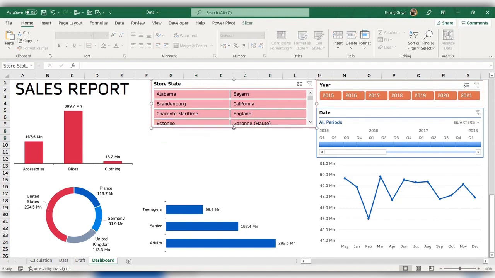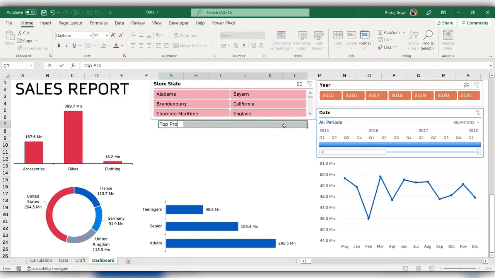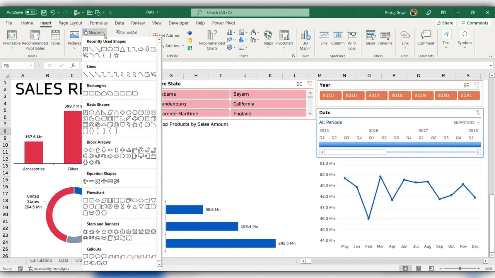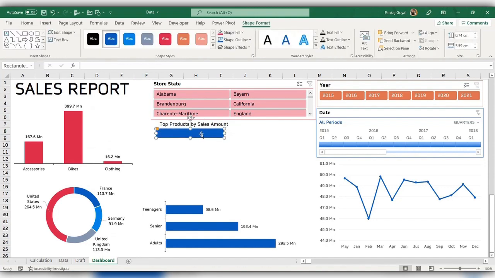So I'm going to drag this a little more up, and here I can write top products by sales amount. Now I can insert some shapes here. Go to Insert, and under Shapes you can find some shapes. Let me take this one. Just click on the Control button and drag it down, so you would be able to copy paste it.